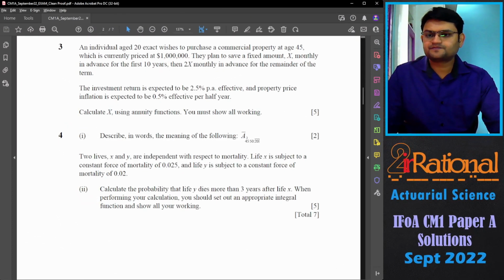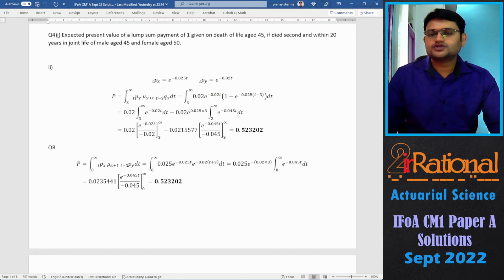Question number 4. Describe in words the meaning of the following. That is the expected present value of a lump sum payment of 1 given on death of life aged 45, or you can write immediately on death, that works too, if died second within 20 years in a joint life of male aged 45 and female aged 50. You can skip writing male and female because that was not mentioned. So you could just write joint life of person aged 45 and person aged 50.